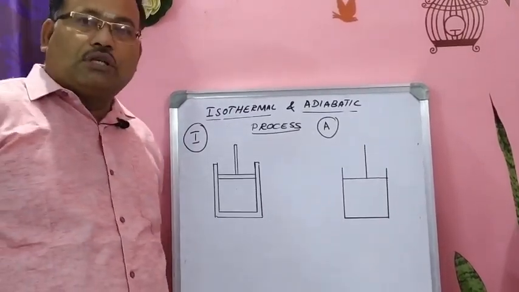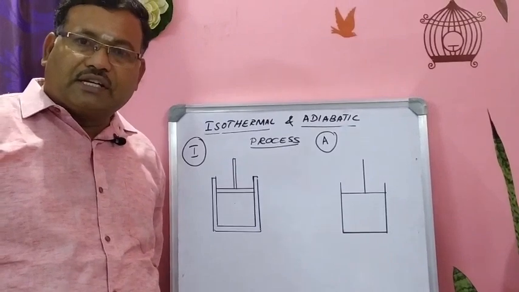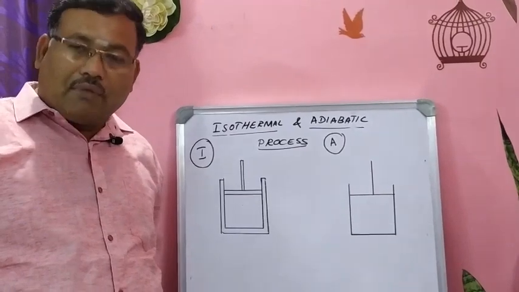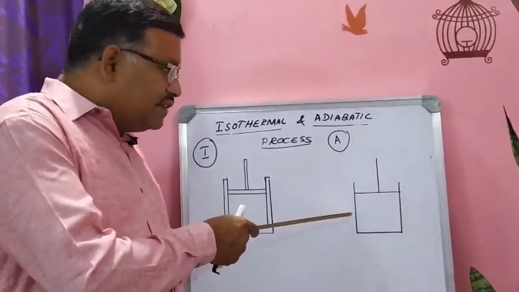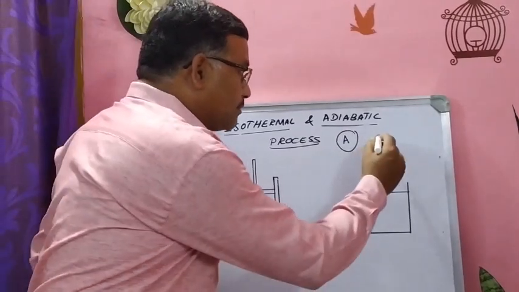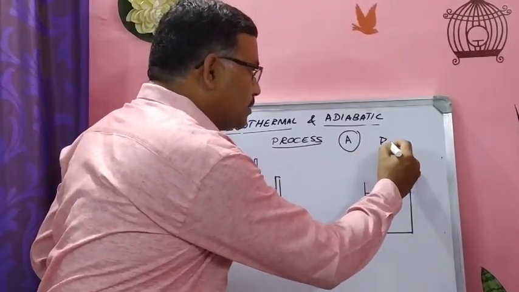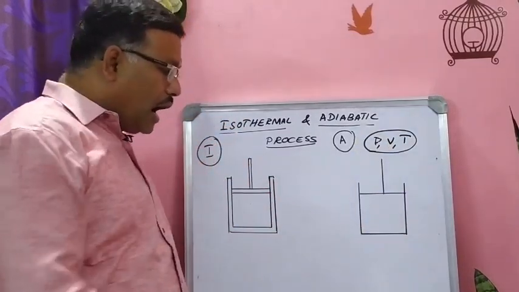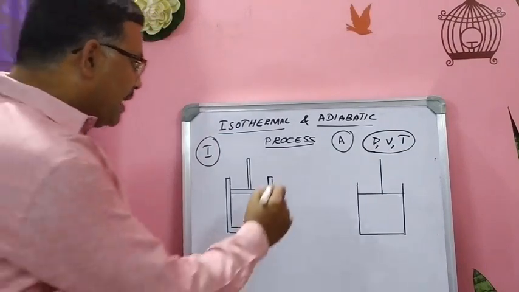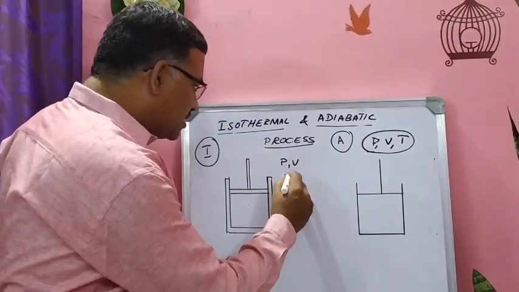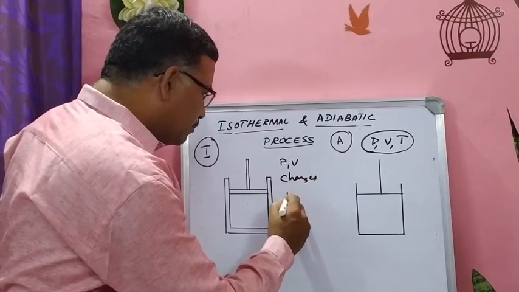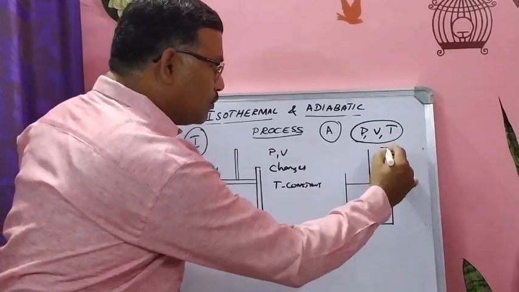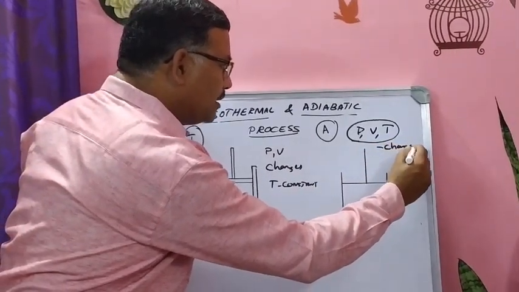Now, what do you mean by isothermal process? The process in which temperature remains constant, pressure and volume change, is called isothermal process. Whereas, there are three parameters: pressure, volume, temperature. The process in which all three parameters change is called adiabatic process. But here, pressure and volume only change. Temperature remains constant. Here pressure, volume, temperature, all three parameters change.